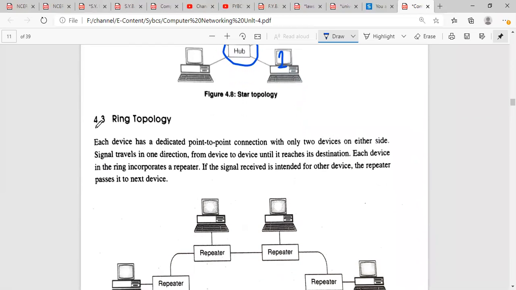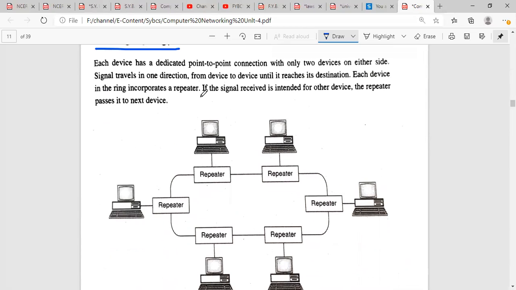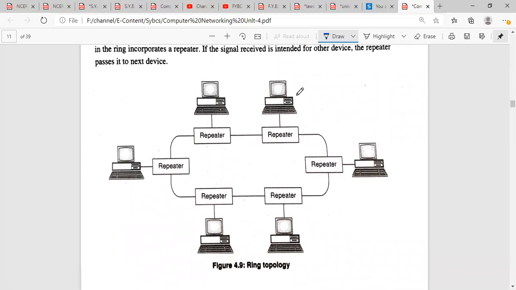Ring topology is the next topic. In ring topology, each device has a dedicated point-to-point connection with only two devices, one on either side. Data travels in one direction from device to device until it reaches the destination. So if I want to send information from this computer, as we can see in the diagram, this is a ring topology in which all the devices are connected in a ring format, right?